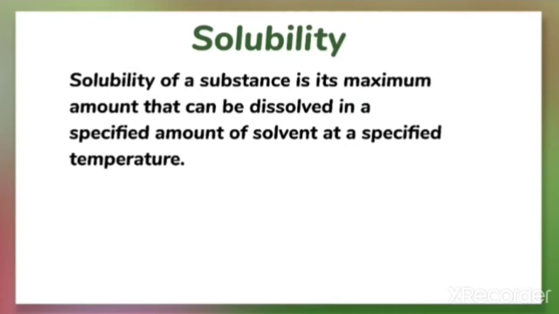So the solubility of a substance is the maximum amount that can be dissolved in a specific amount of a solvent at a given temperature, because temperature plays a very important role in solubility. When we specify a temperature, the maximum amount of a substance that can be dissolved in a specific amount of solvent at that temperature is called its solubility.